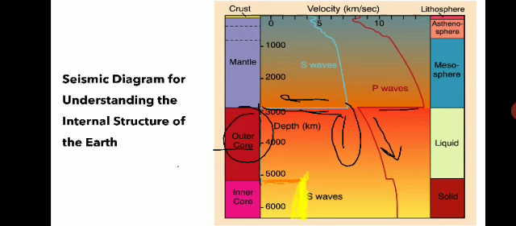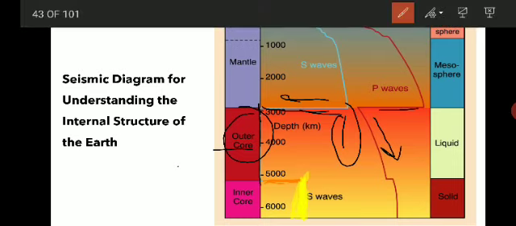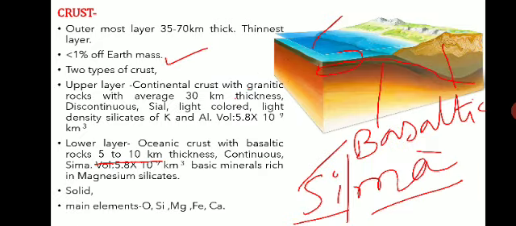You can see here, the mantle goes from the crust up to 2900 kilometers.